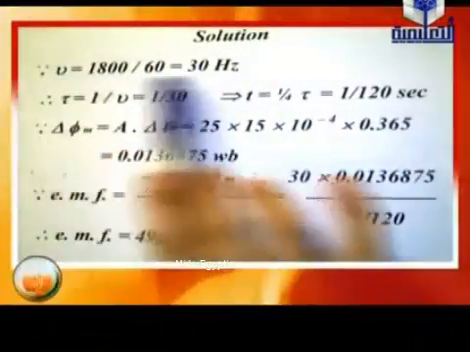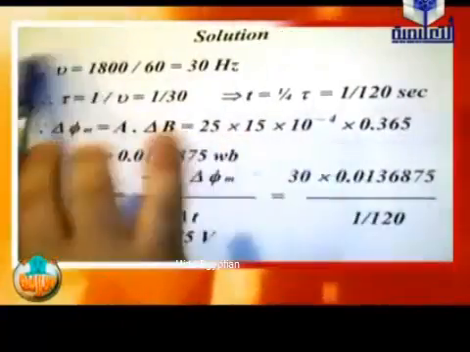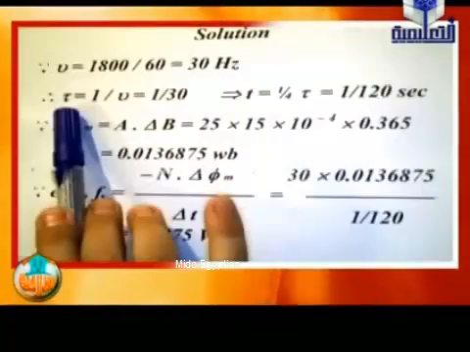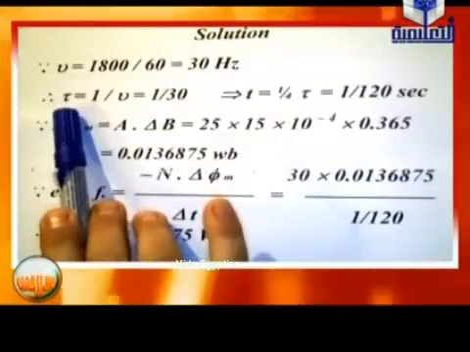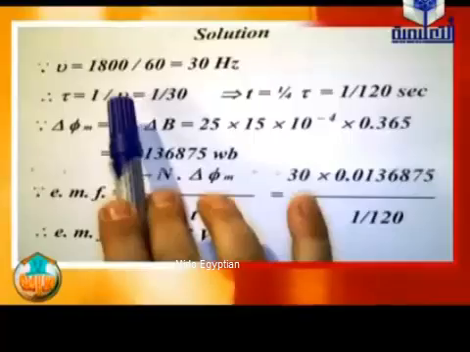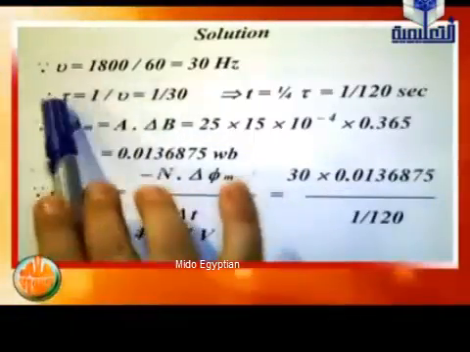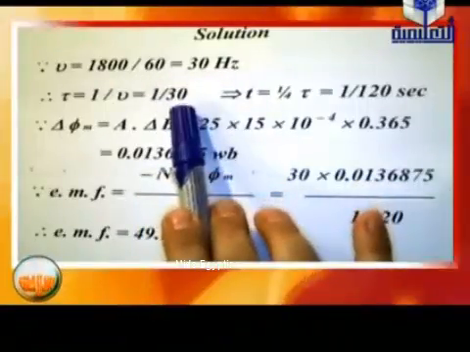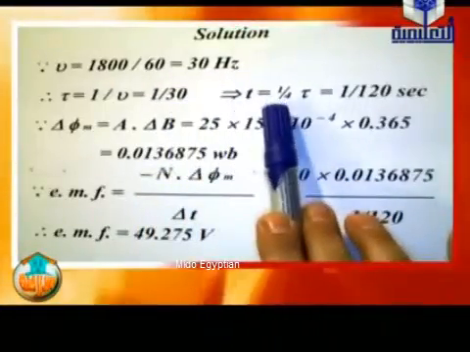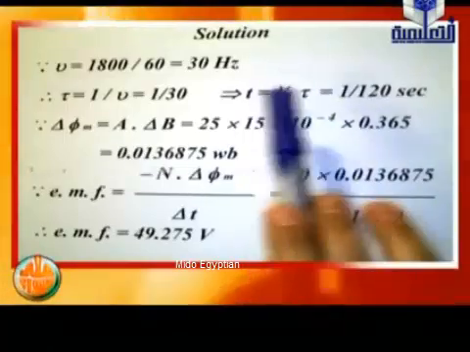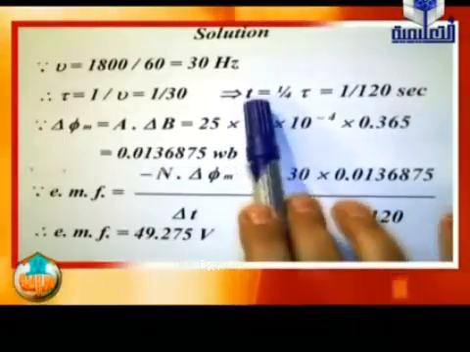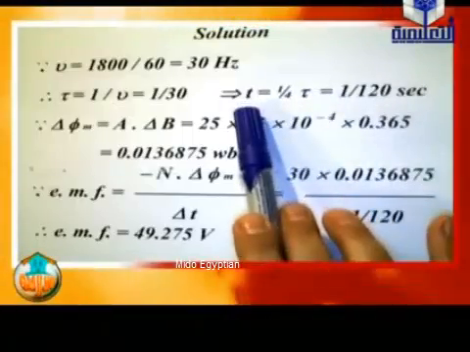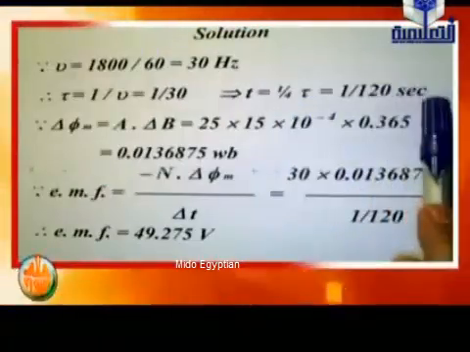What is the benefit from using frequency? Because frequency will determine the periodic time. Tau equals the inverse of frequency. Tau equals 1 divided by nu equals finally 1 divided by 30. But we're talking about quarter cycle or quarter rotation, so T equals quarter tau. Finally, time taken equals 1 divided by 120 seconds.